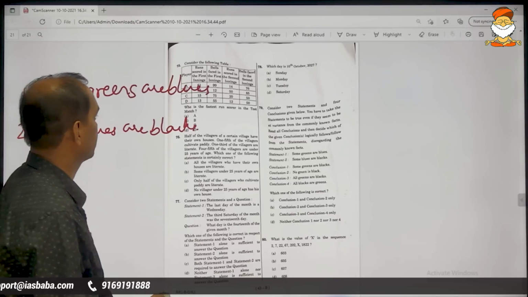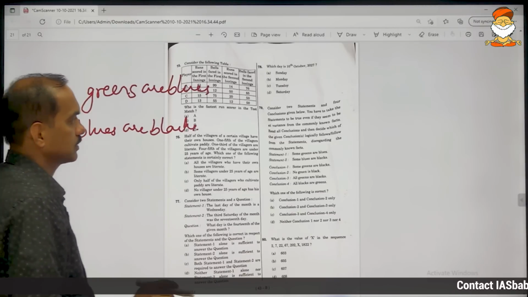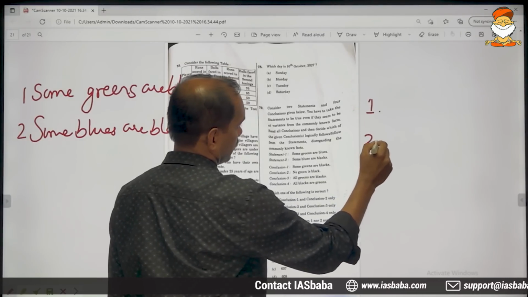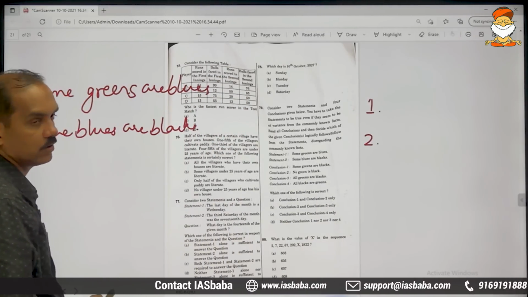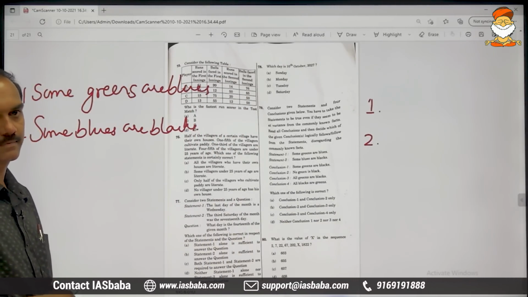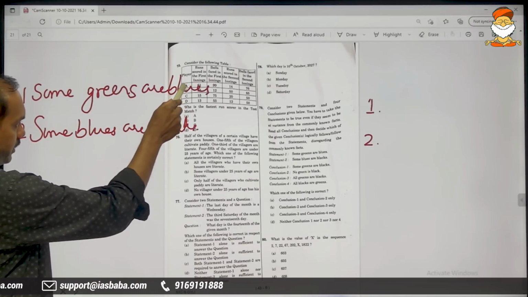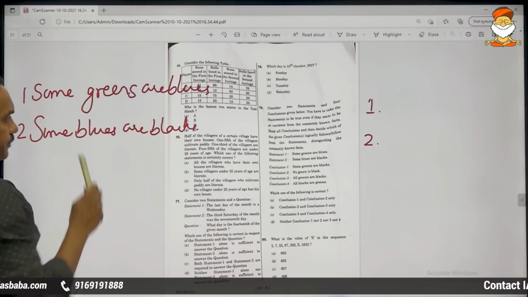Converse means reverse. All converses are straight away correct conclusions. Some greens are blues will automatically give us some blues are greens.